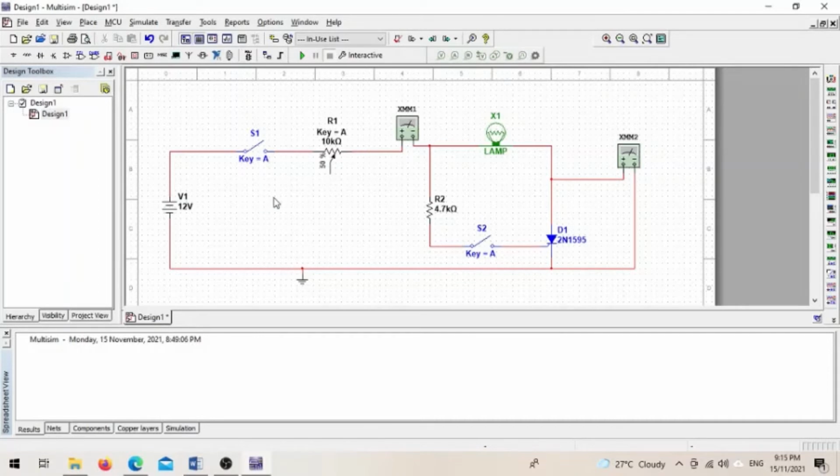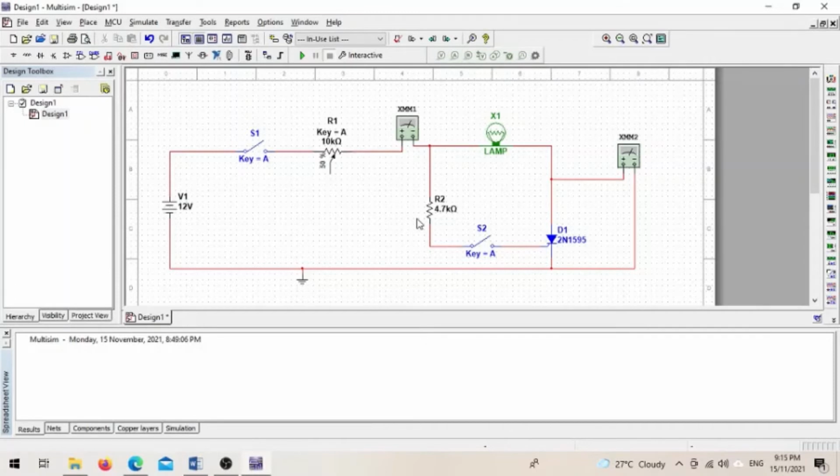After that we have a potentiometer, where the value of the potentiometer is 10 k ohm, and a multimeter to record the value of IA or I out, and we have another resistor, resistor 2.